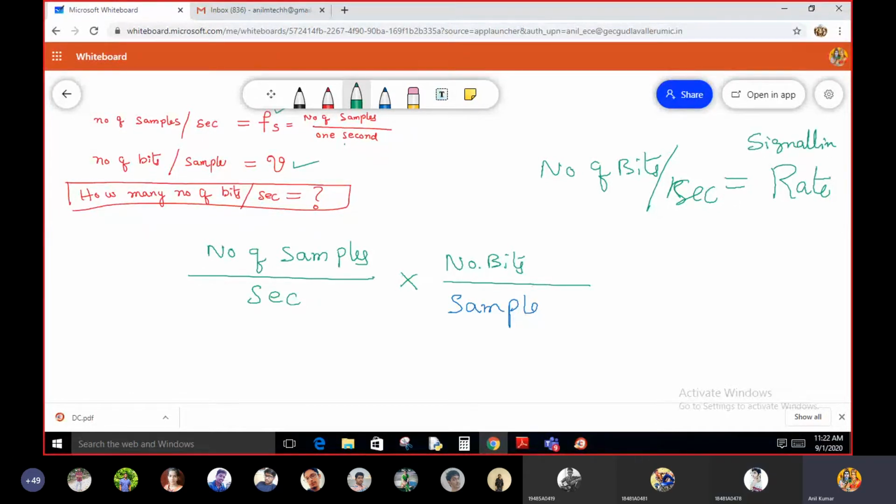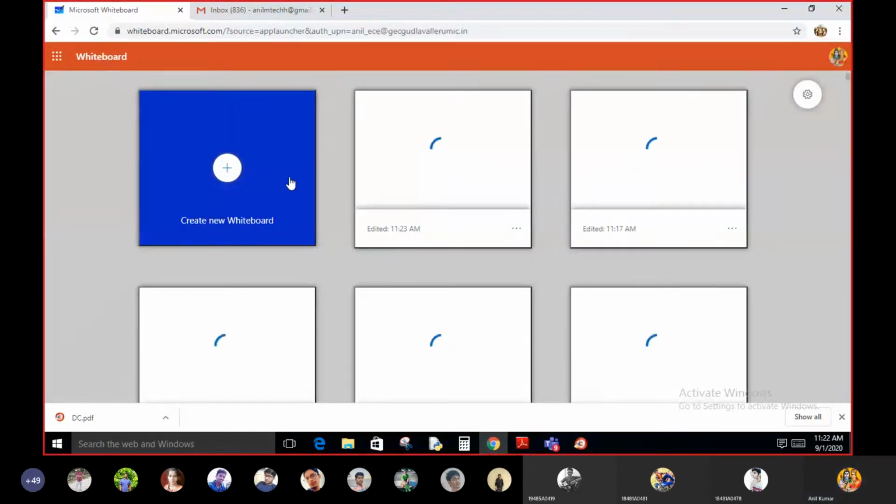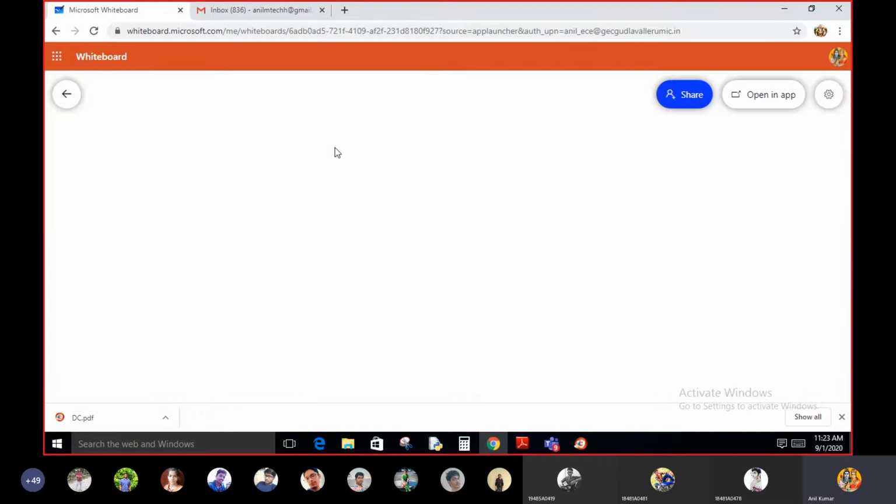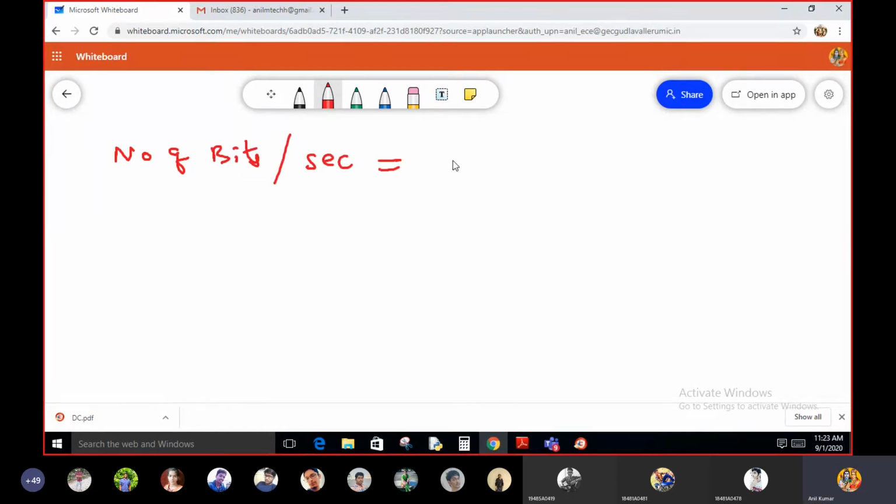Signaling rate in PCM. So in PCM, that means number of bits per second is nothing but signaling rate, and it is represented by small r.